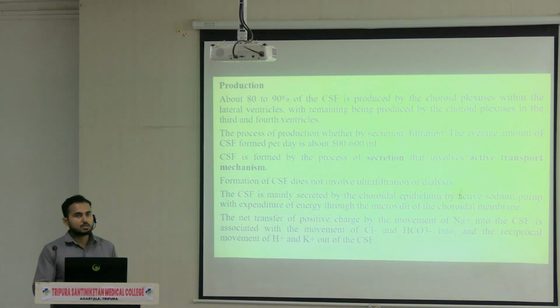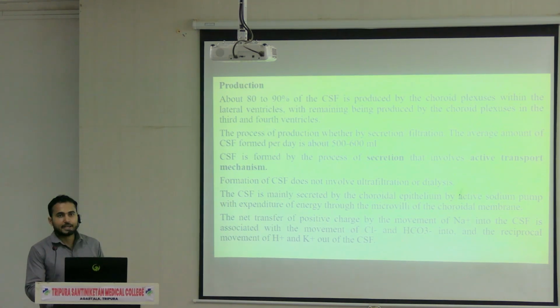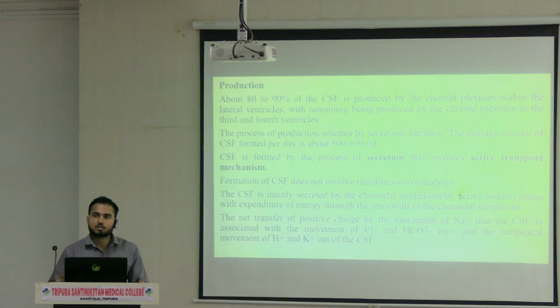So what happens? Mainly the choroidal epithelium works by an active sodium pump. So an active sodium pump is there. At the cost of energy, the ion transport is taking place. That means some ions from blood will go to the CSF and some ions from the CSF will go back to the blood. Like this, the ion transport is taking place, and the ion transport which is taking place is active, not passive. That means it needs energy to transport those ions.